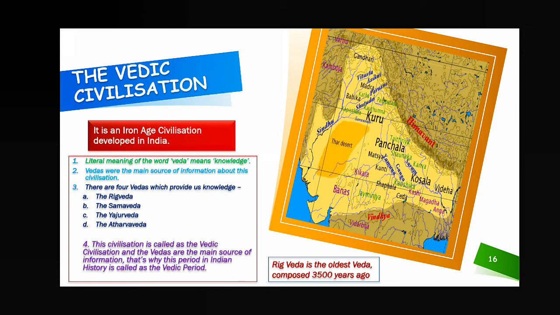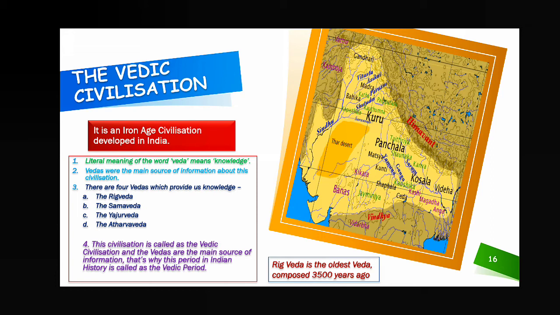Vedas were the main source of information about this civilization. There are 4 Vedas, you know: the Rig Veda, the Sama Veda, the Yajur Veda, the Atharva Veda. With the help of these 4 Vedas, we have got the information about this civilization. That's why it is called the Vedic civilization, and the Vedas are the main source of information. That's why this period in Indian history is called the Vedic period. That means when this Vedic civilization developed in India, at that time Vedas were the main source of information.